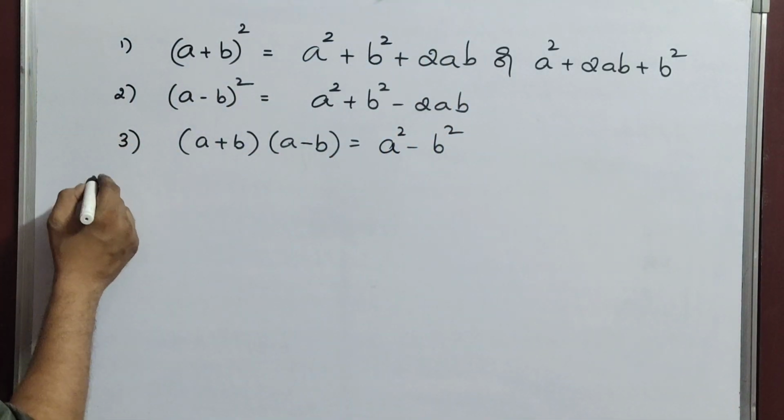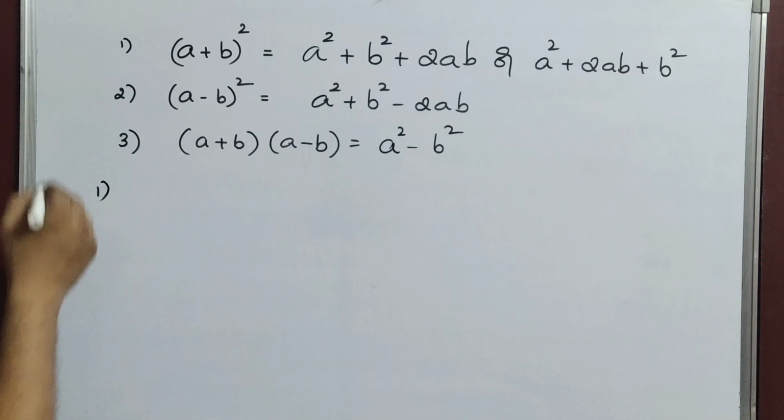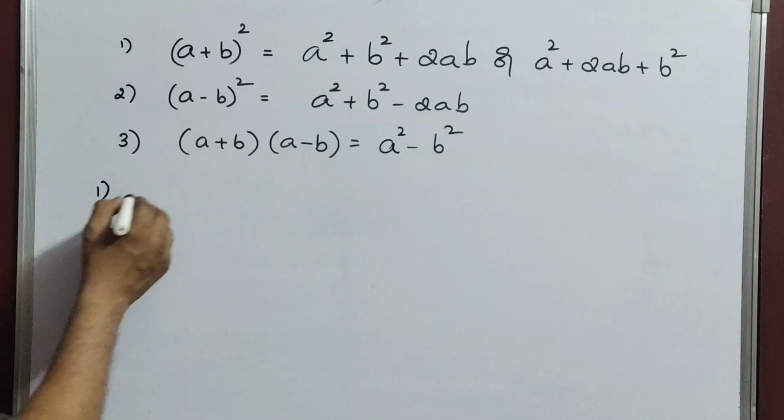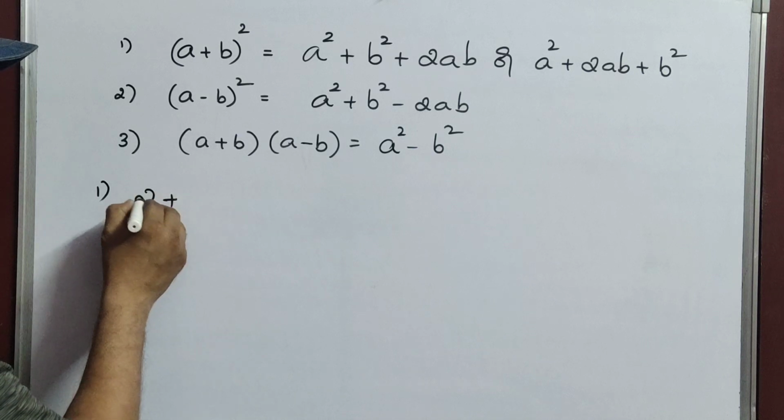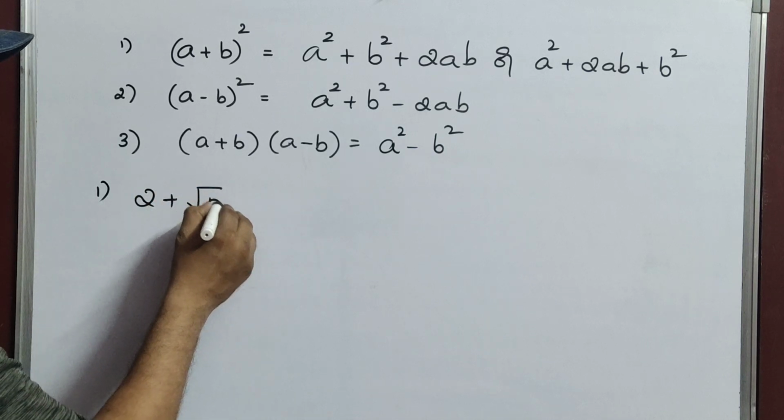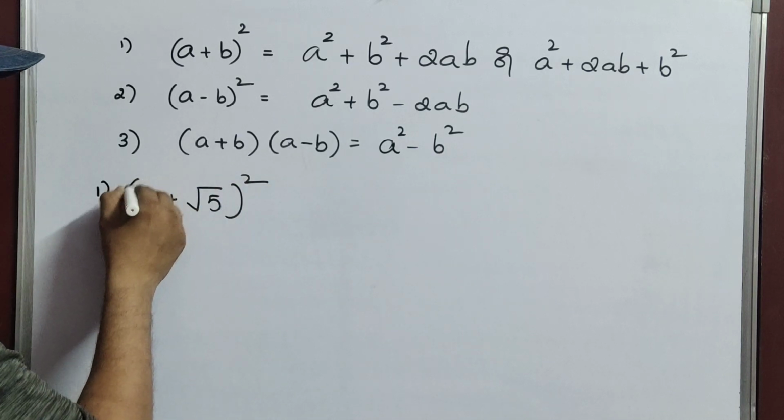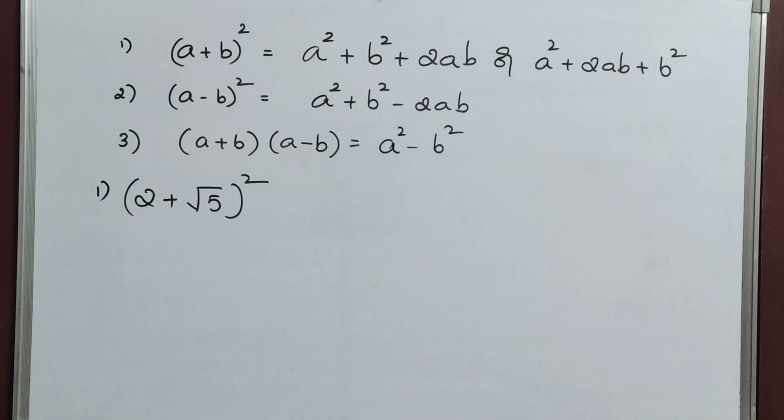Next, the first example I am giving: (2 plus root 5) whole square.